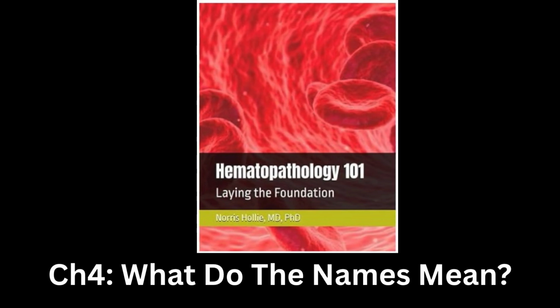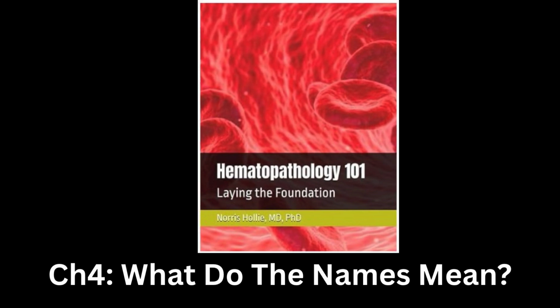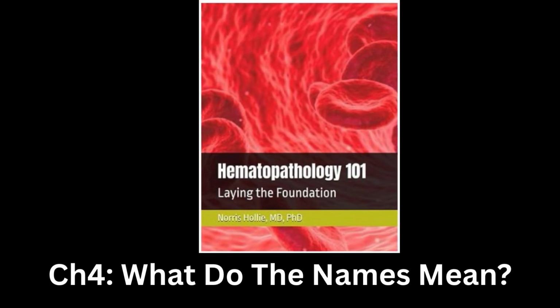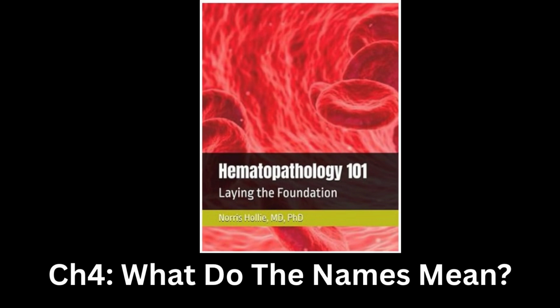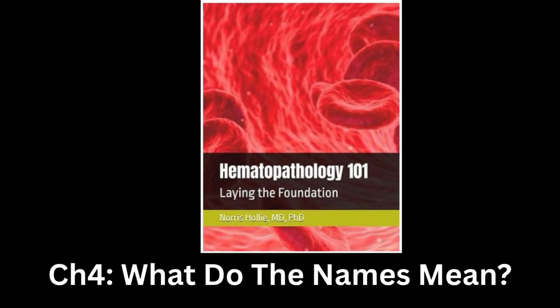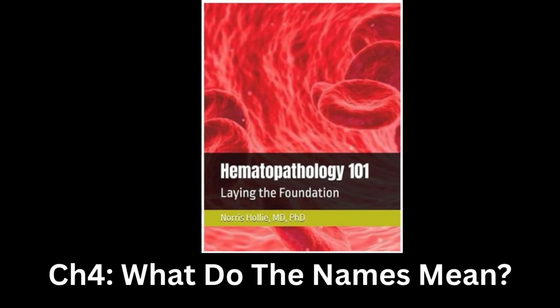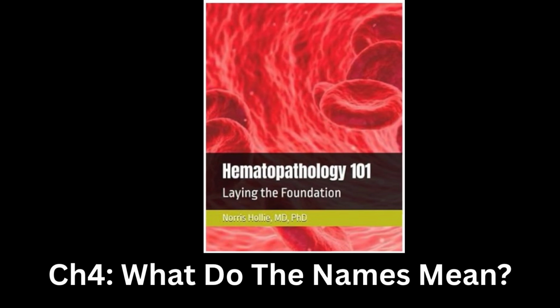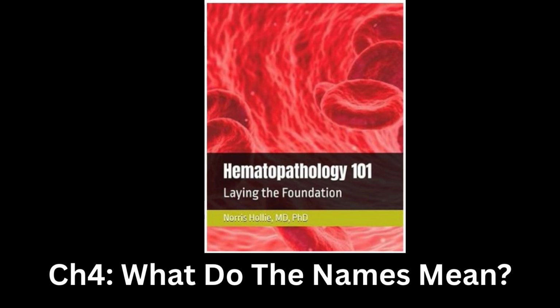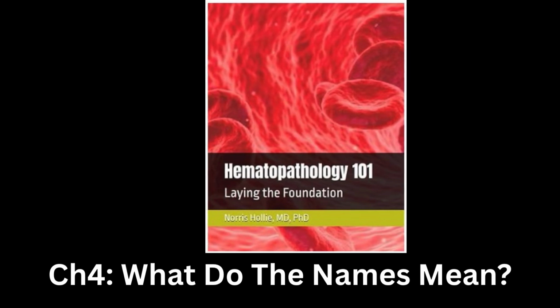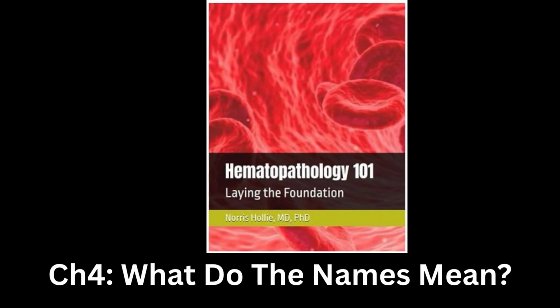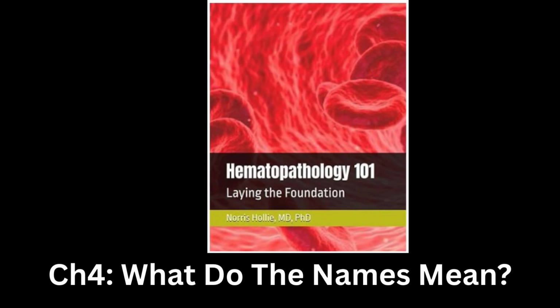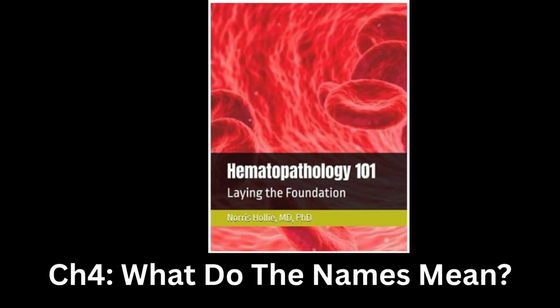MDS/MPN is not a blanket diagnosis for when you are unsure whether there is an MDS or MPN. The slash does not mean either/or. In this category, the slash means both. Each MDS/MPN is a specific diagnostic entity. There are 4 or 7 MDS/MPNs, depending on the classification scheme, with more categories in the ICC system. We've now covered the myeloid side of chronic leukemias.